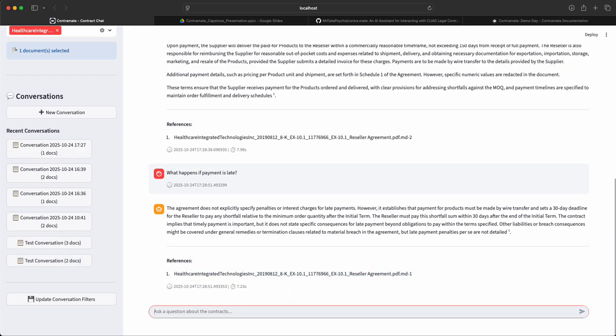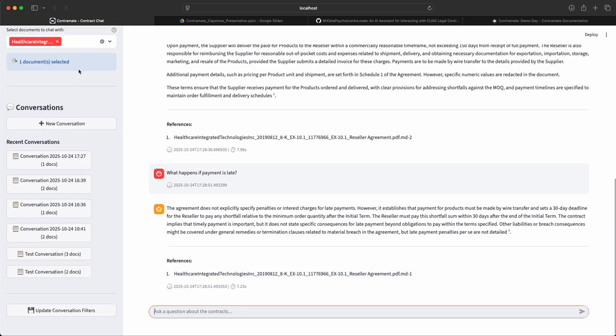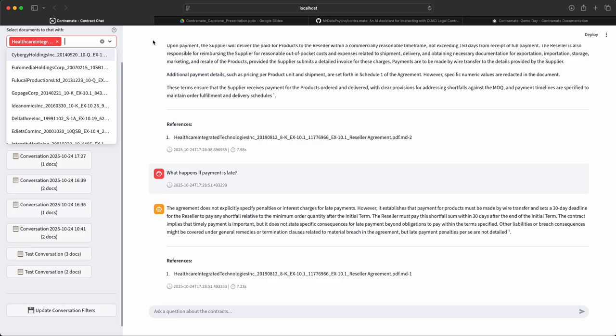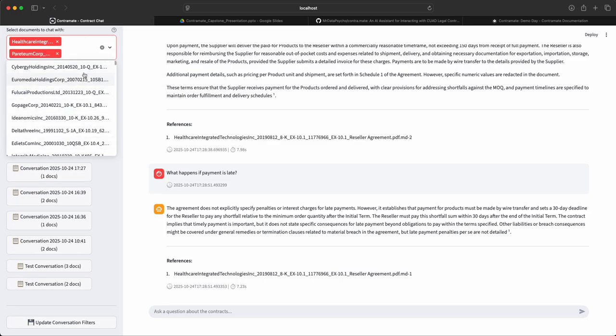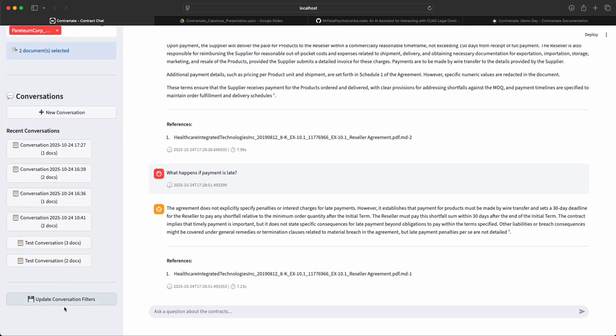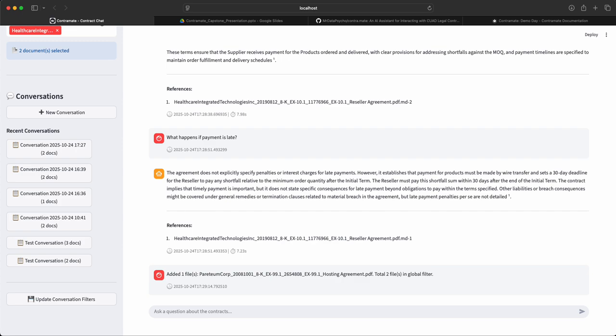So I can now go back to the document and have a look. Now let's add another document and update the conversation filter.